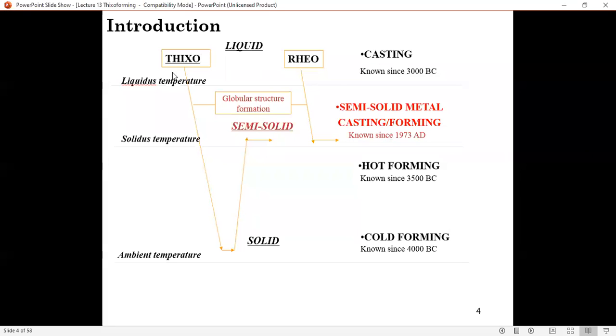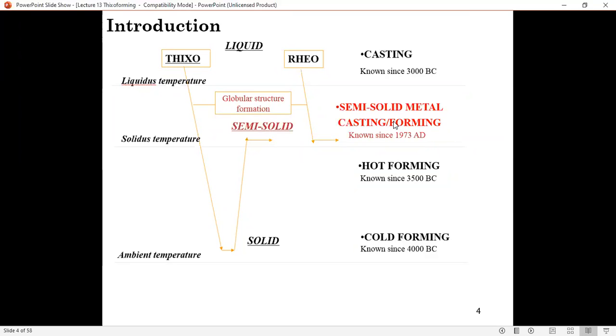But for Thixoforming, either casting or Thixo forging, the material starts from a molten state, right? And it is cast into a pellet, into solid. So there is a conversion of material from liquid to solid, and then it is heated up to a semi-solid state above the solidus temperature before we go through either the casting or forming operation.